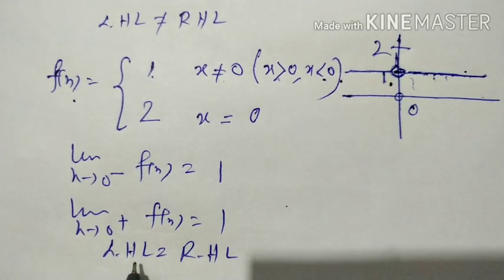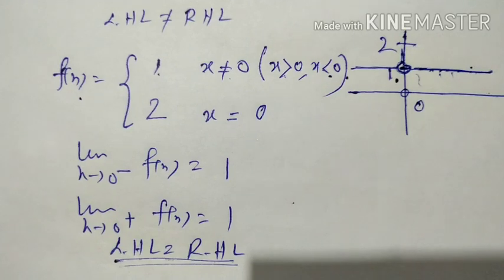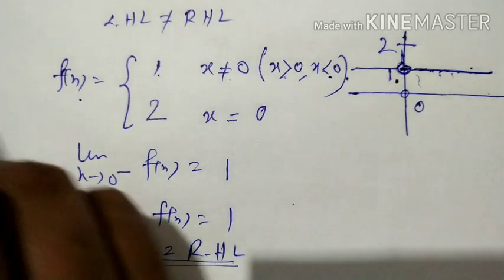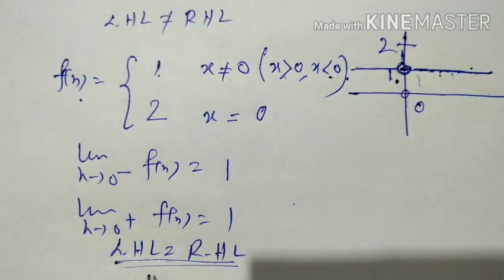So this is not the necessary condition or sufficient condition for a function to be continuous at x equal to 0. Earlier, left hand limit was not equal to right hand limit, so it was not continuous. In this example, even though left hand limit is equal to right hand limit, the function is again discontinuous, so this cannot be the definition of a continuous function. So this is not the condition for a function to be continuous at a particular point in a domain.